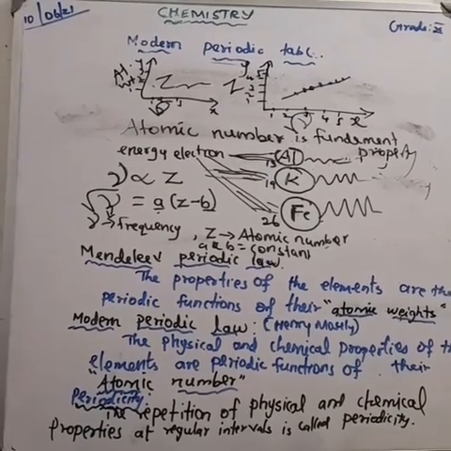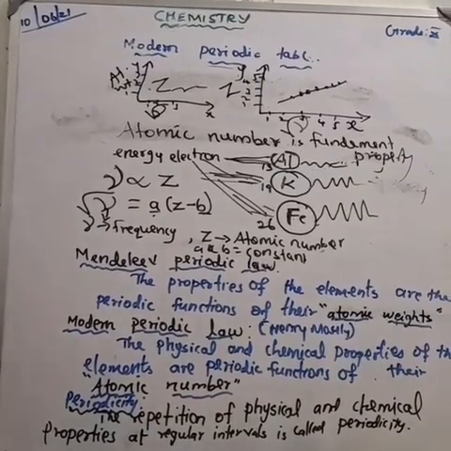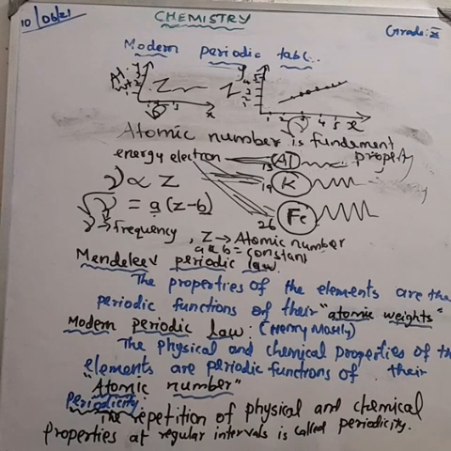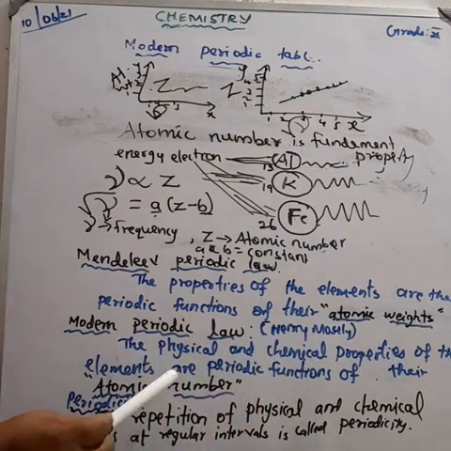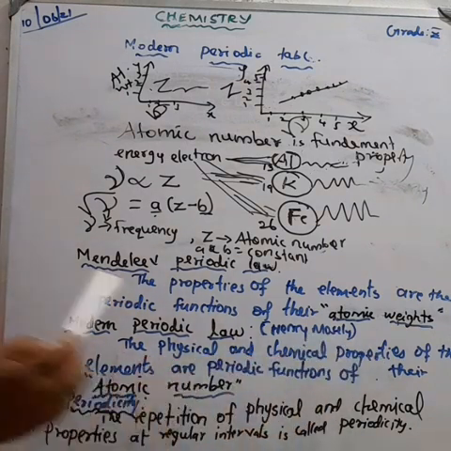Based on his work, the modern periodic law was developed, which states that the physical and the chemical properties of the elements are periodic functions of their atomic numbers.